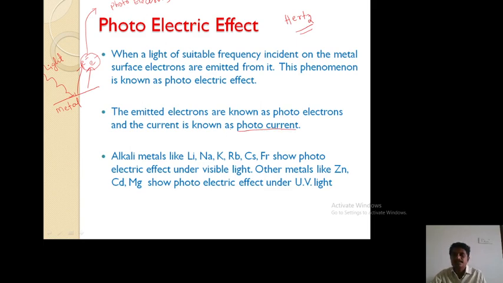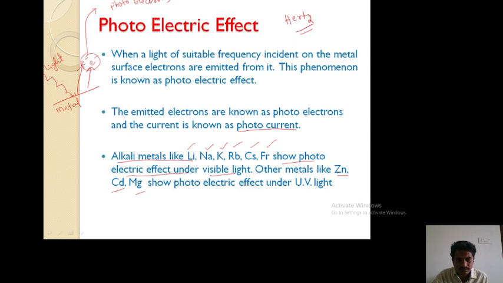Okay. So it is experimentally observed that alkali metals like lithium, sodium, potassium, rubidium, cesium and francium show this photoelectric emission effect under visible light. When a visible light, VIBGYOR, is incident on these alkali metals, they cause photoelectric emission. But some other materials like zinc, cadmium, magnesium don't show the photoelectric effect with visible light.